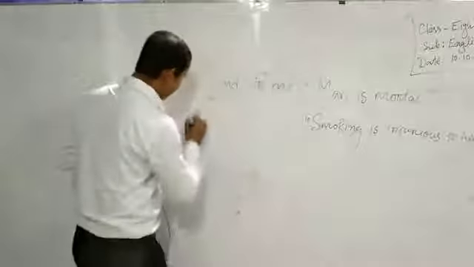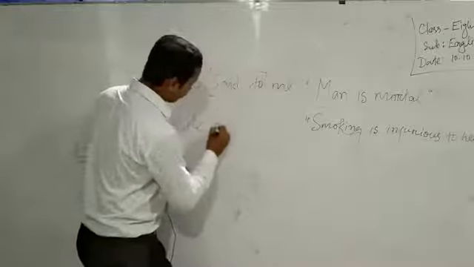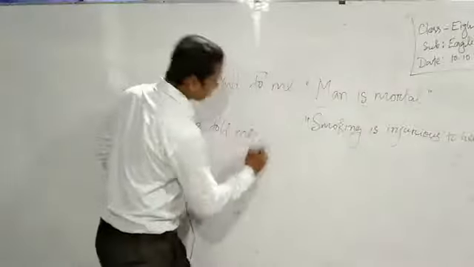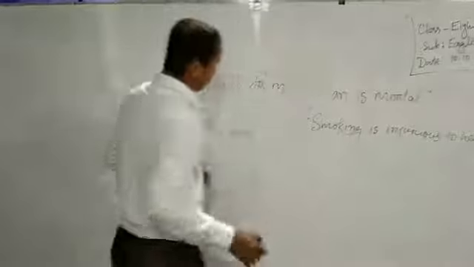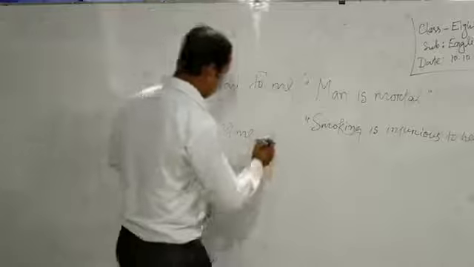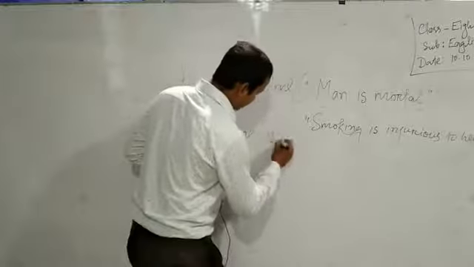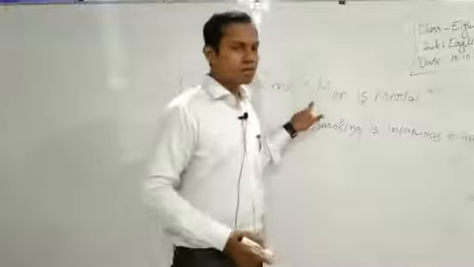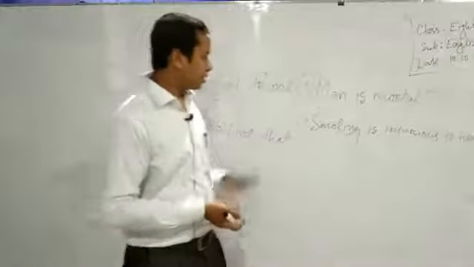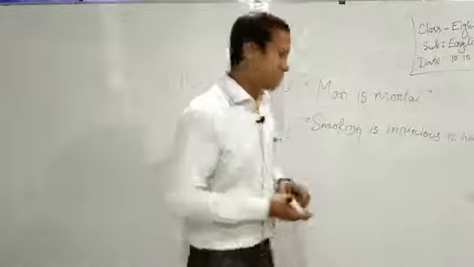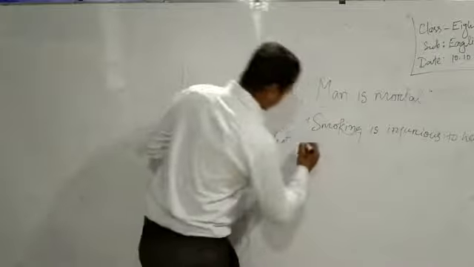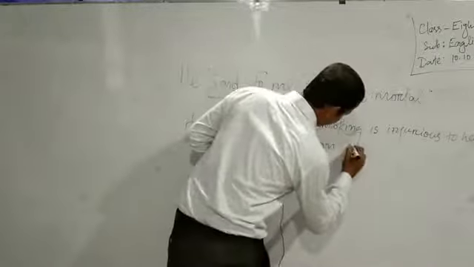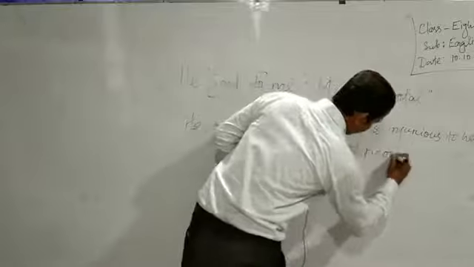The sentence will be: he told me, and instead of the comma and inverted comma, we will write that. Then the sentence will be unchanged, because the first one is a universal truth and the second one is a habitual fact.